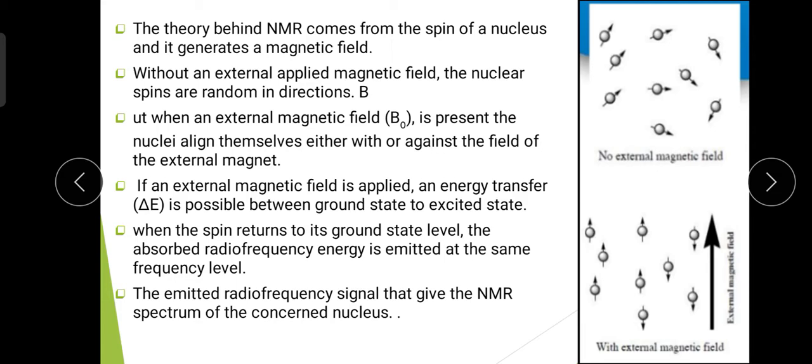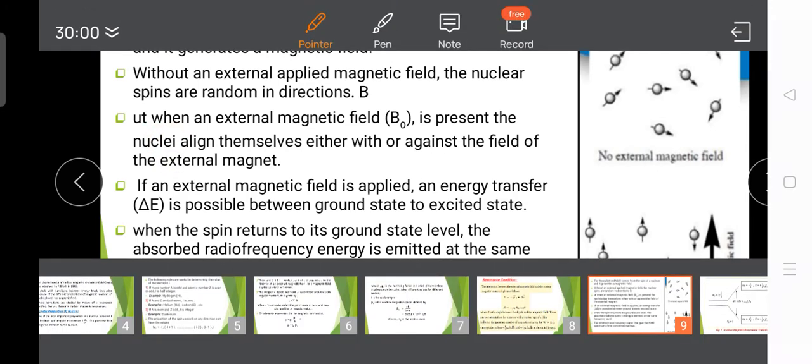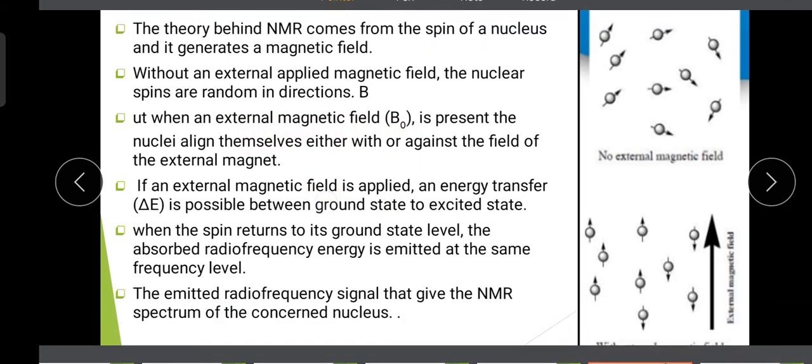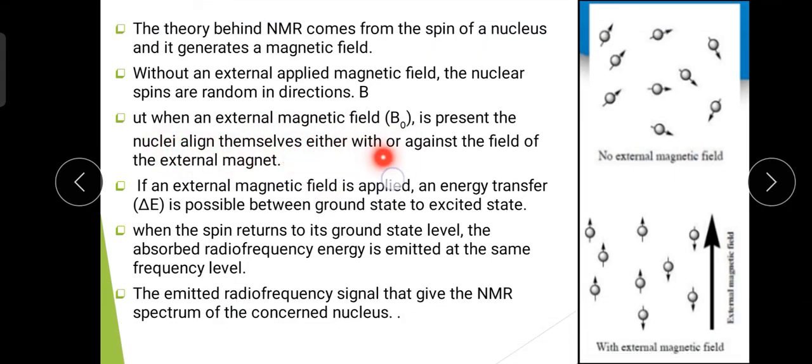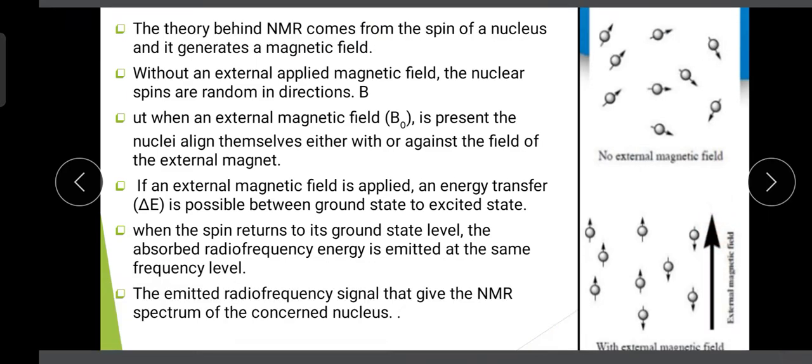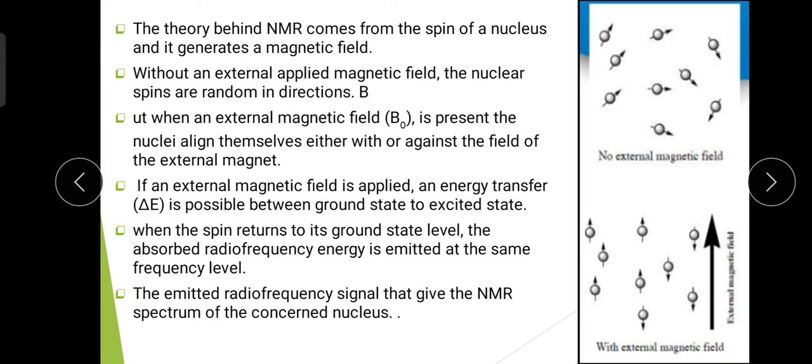But if we place the sample or molecules in an external magnetic field, then there is an alignment of nuclei either with the magnetic field or against the external magnetic field. So this is the alignment of the nuclei along the direction of the magnetic field, but sometimes some nuclei are aligned opposite to the direction of the magnetic field like this. So there are two possibilities: along the direction of the field, and opposite to the direction of the field, where the direction of the field is along this black arrow.